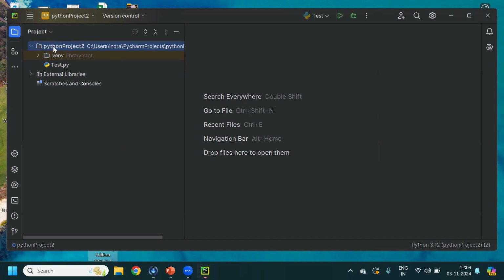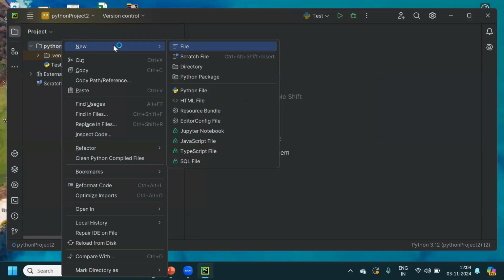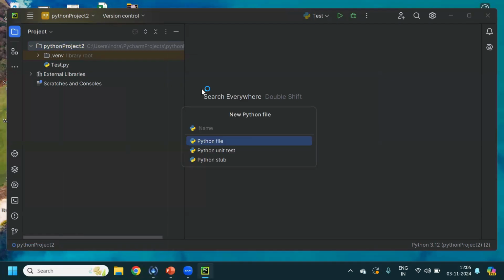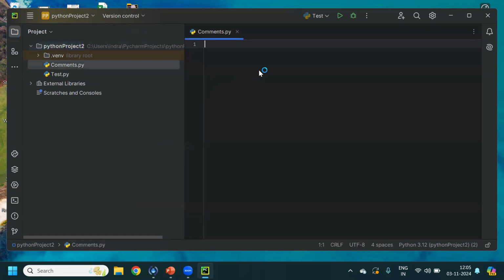Now I'll add one class. I'll create one Python file and give the name comments.py. I'll add a few lines of code here.